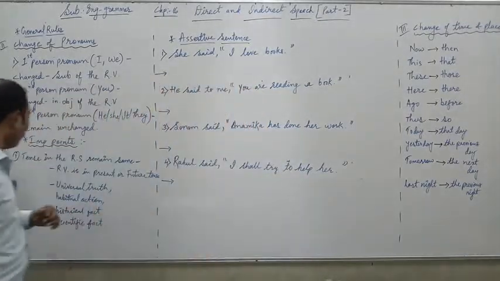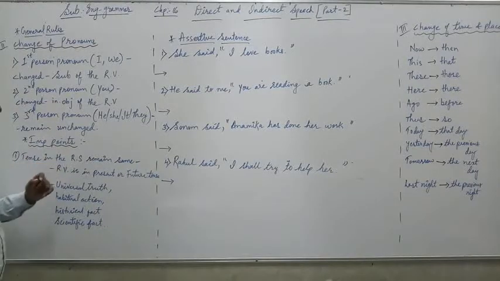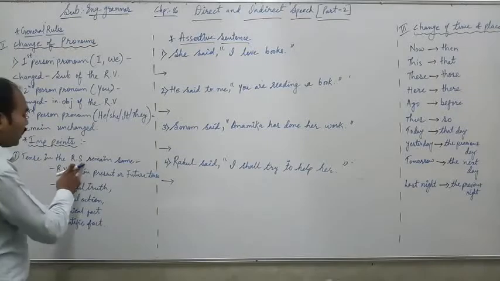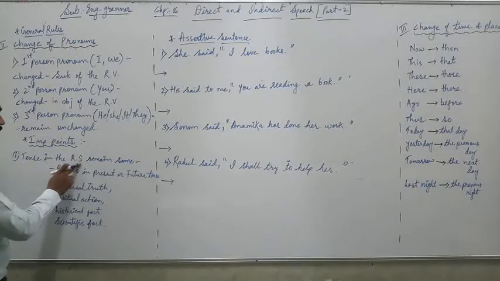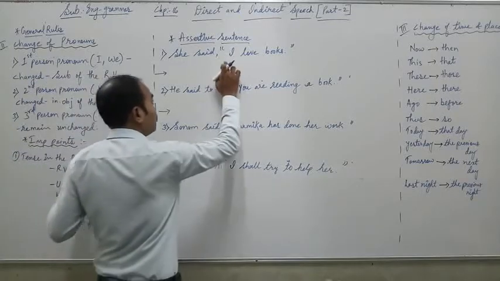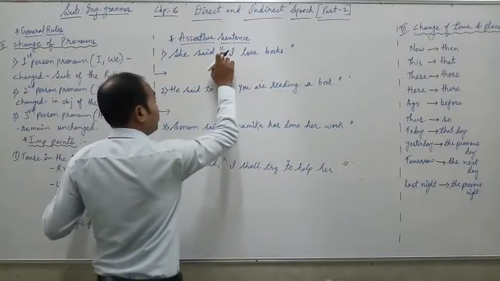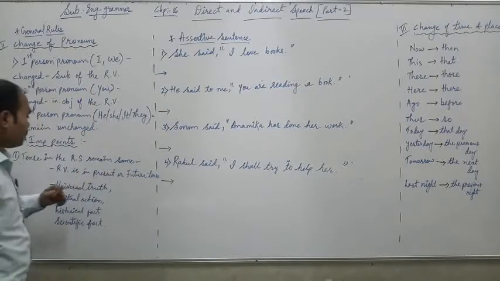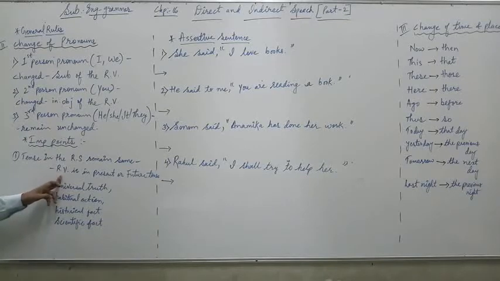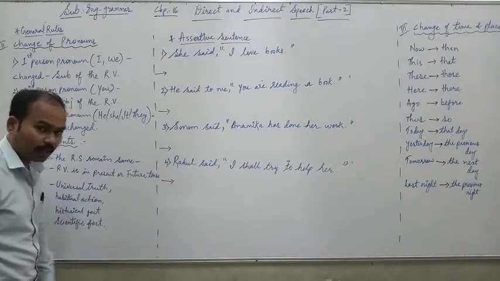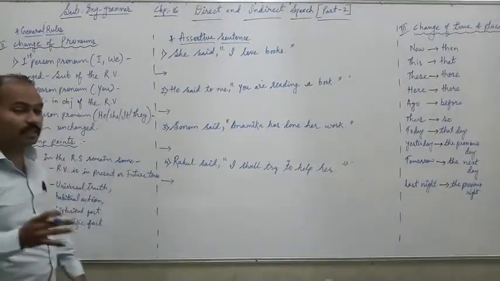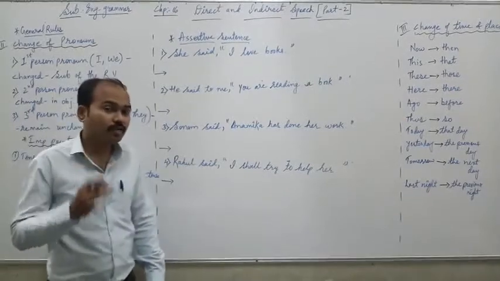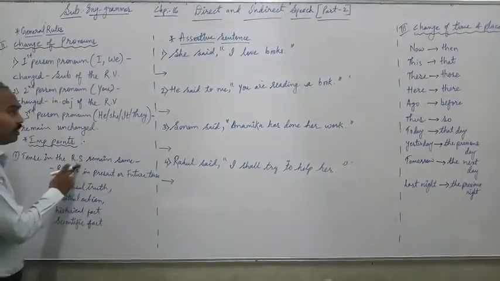Now moving towards some important points in direct and indirect speech: the tense in the RS remains the same. RS is reported speech, meaning the words between inverted commas. So the tense in the reported speech remains the same when your RV, the reporting verb, is in present or future tense. When your reporting verb is in present tense or future tense, you cannot change the reported speech.